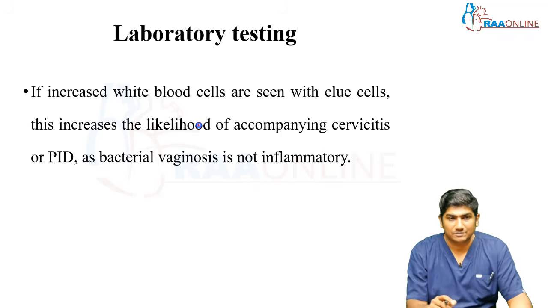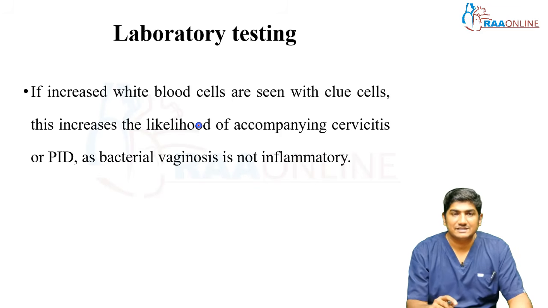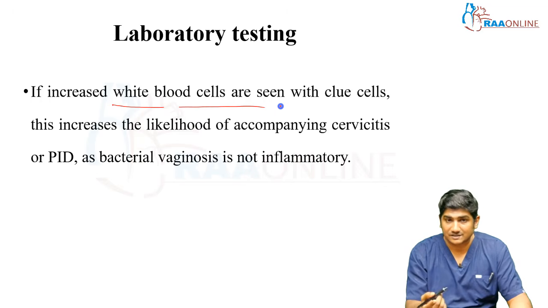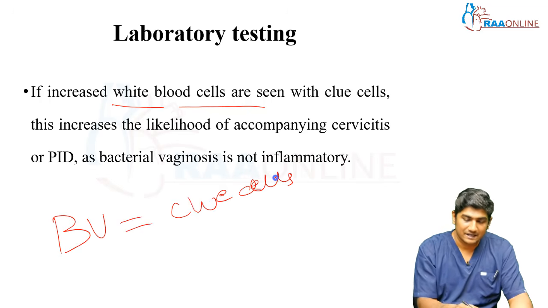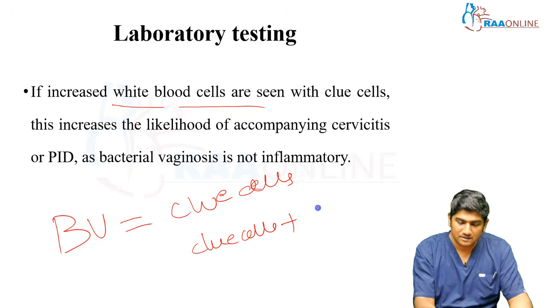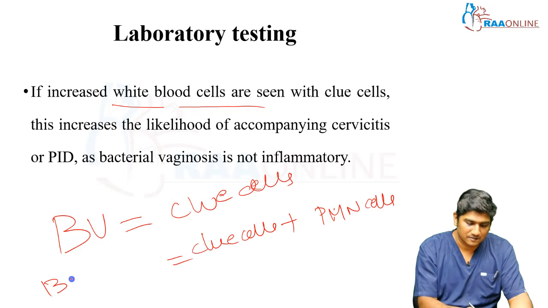So in that particular sample of vaginal secretion, if there are increased white blood cells, it means bacterial vaginosis along with cervicitis. Bacterial vaginosis has clue cells. If there are clue cells plus polymorphonuclear cells, basically WBCs, then this equals bacterial vaginosis along with some itis, possibly cervicitis.